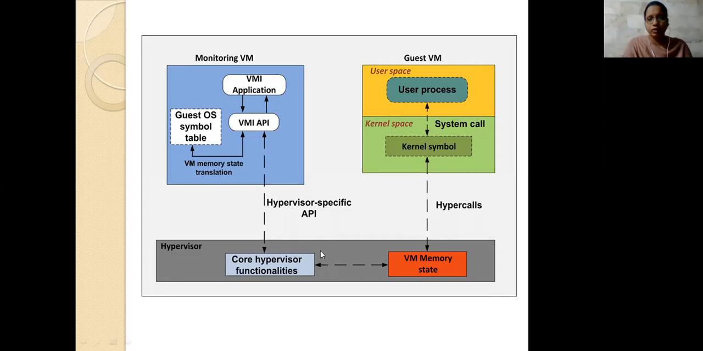So here, the calls between the virtualization environment hypervisor and its guest virtual machine will be done by the hypercalls they are using here.